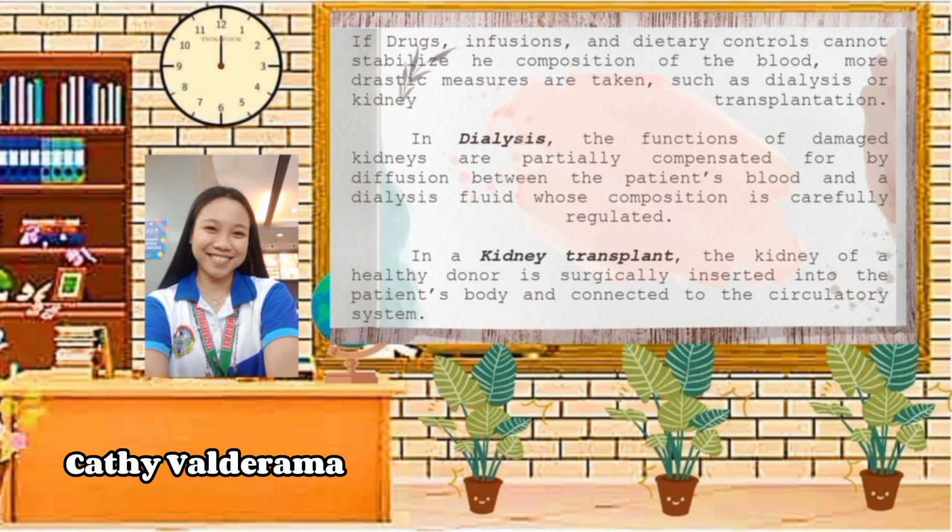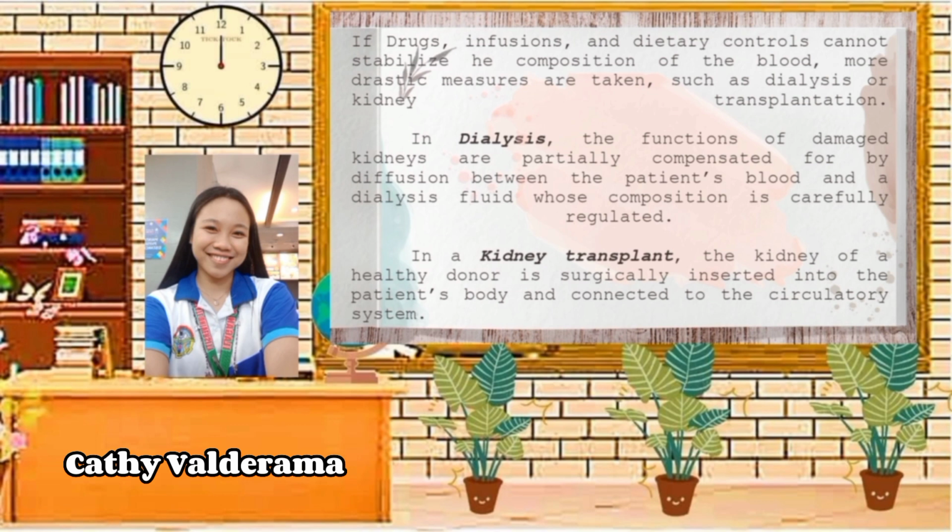First, let us talk about the dialysis. In dialysis, the functions of damaged kidneys are partially compensated for by diffusion between the patient's blood and a dialysis fluid whose composition is carefully regulated. When the kidneys stop functioning properly, dialysis is a treatment used to eliminate waste materials and extra fluid from the blood. The blood is frequently directed to a machine to be cleansed in this process.